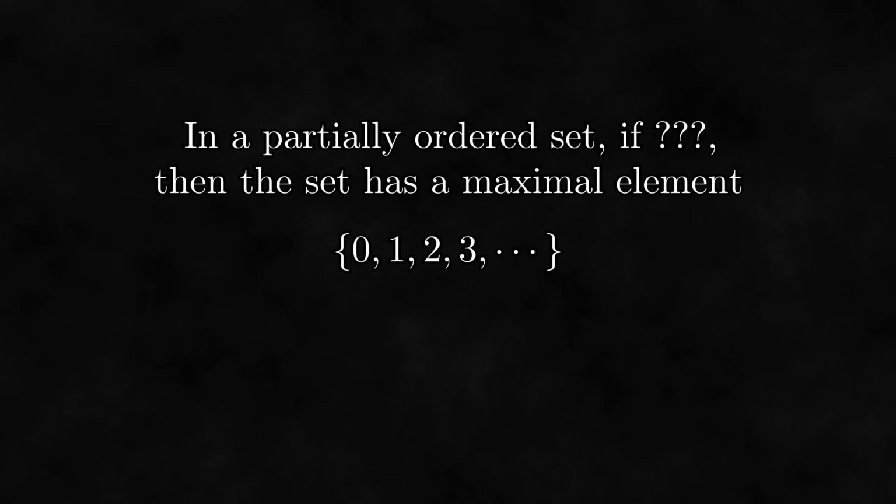To find it, let's look back at how we tried to solve our previous problems. We started by chaining together objects one by one. This step is valid in any partially ordered set. Then, we later asserted that even after chaining together an infinite number of objects, we could still find something bigger. This is the step that fails in the natural numbers.